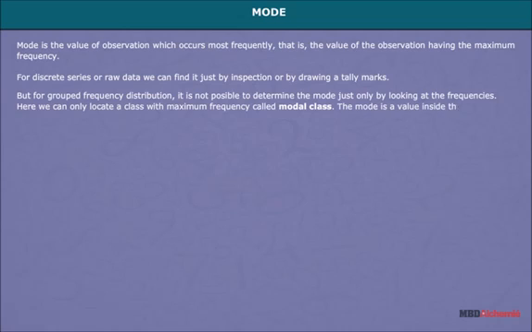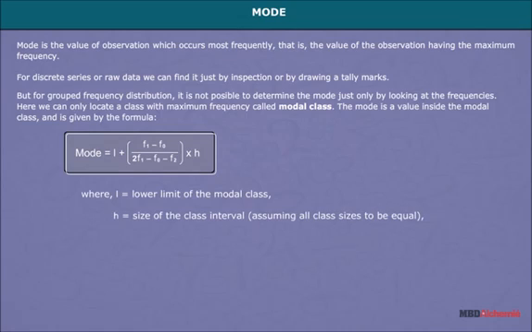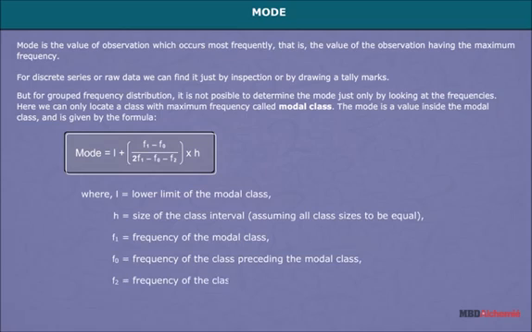The mode is a value inside the modal class and is given by the formula: mode is equal to L plus (F1 minus F0) divided by (2 F1 minus F0 minus F2), multiplied by H, where L is equal to lower limit of the modal class, H is equal to size of the class interval assuming all class sizes to be equal, F1 is equal to frequency of the modal class, F0 is equal to frequency of the class preceding the modal class, F2 is equal to frequency of the class succeeding the modal class.